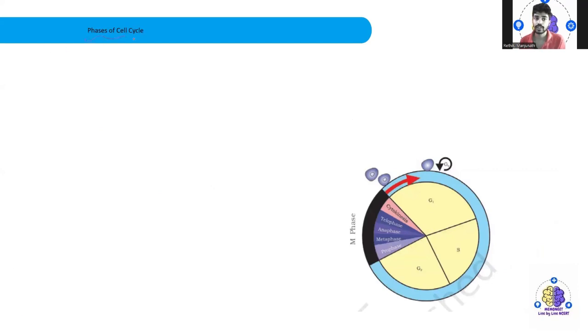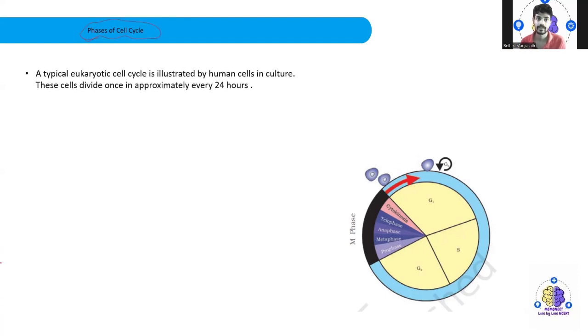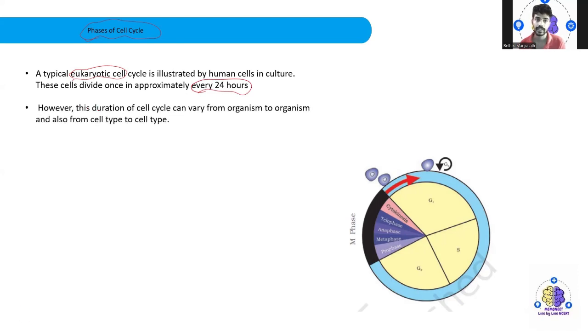So here we are going to concentrate on the phases of the cell cycle. A typical eukaryotic cell cycle is illustrated. Eukaryotic cell cycle means human cell cycle. So if we culture it, the cell divides once, approximately within 24 hours. Every 24 hours, cell division can be observed. However, this duration of the cell cycle can vary from organism to organism.